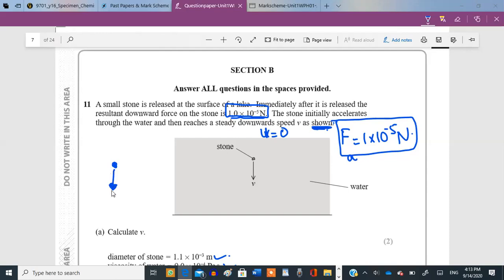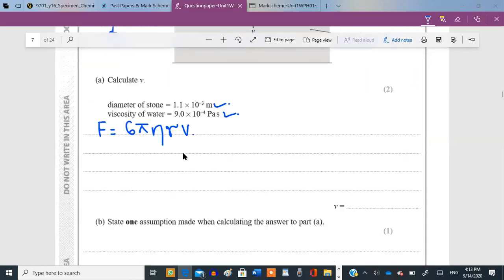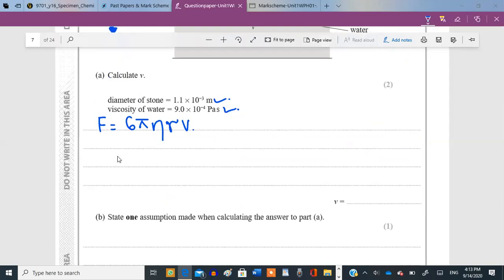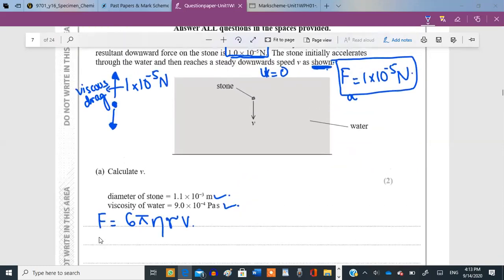In order to counterbalance this force, we have to apply the same amount of force upwards, and that same amount of force is going to also be 1 raised to the power of minus 5 newton. This upward force is your viscous drag force. So the value for F is the viscous drag itself. You just apply that. So 1 raised to the power of minus 5 is equal to 6 pi multiplied by the value for eta, which is 9 raised to the power of minus 4.